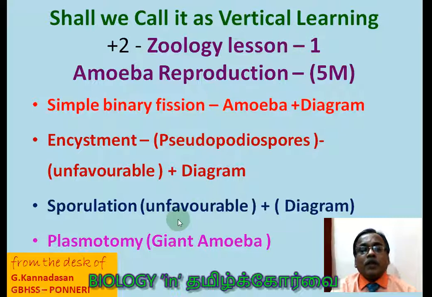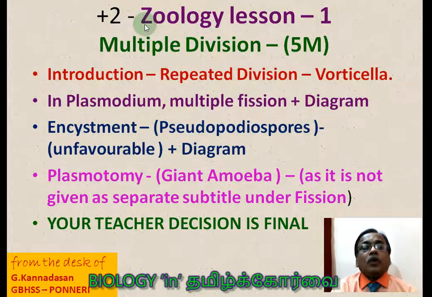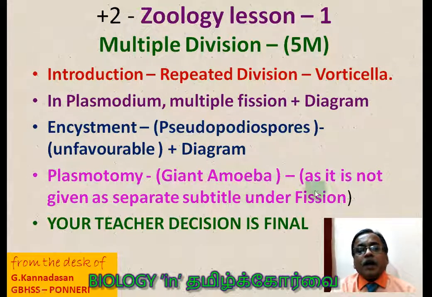Probably this is called vertical learning according to my view. And in zoology lesson 1, one more question can be asked in this way: multiple fission. Under this I created all the subtitles that you are supposed to cover. Here you can see plasmotomy, giant amoeba, is not given as a separate subtitle, so it should also be considered as multiple fission only. Under multiple fission: repeated division, introduction paragraph along with repeated division, Vorticella, Plasmodium, encystment in amoeba, and also plasmotomy should be considered as multiple fission only.